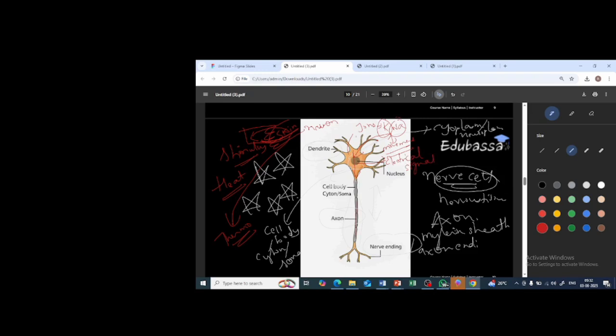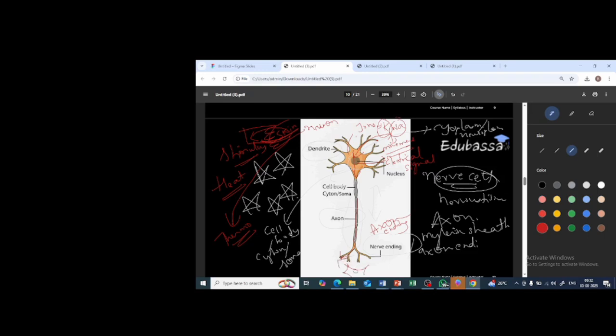Now it will pass through this axon and it will reach where? To the nerve ending, or simply we call it the axon ending. Now from the nerve ending, it again has to reach another neuron.